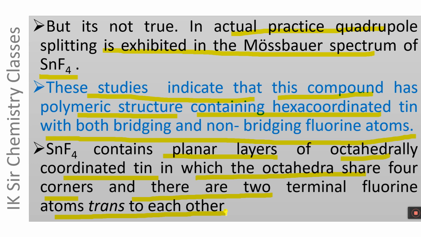It means in the crystal structure of SnF4, each Sn atom is octahedrally surrounded by 6 F atoms, out of which 4 F atoms act as bridging ligands and are shared between 2 tin atoms. At the same time, each tin atom is bonded to 2 terminal fluorine atoms which are not shared, and these are situated trans to each other.